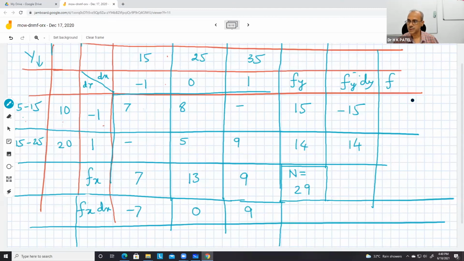So dy is square, this is -1, 1, so this becomes 15. This is 14 into 1, so 14. Okay.